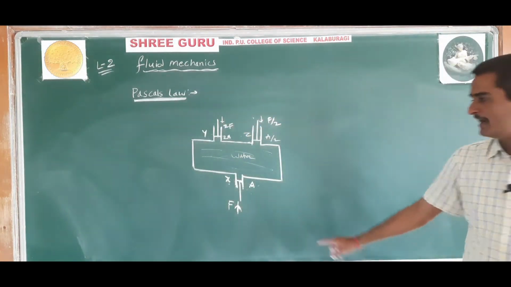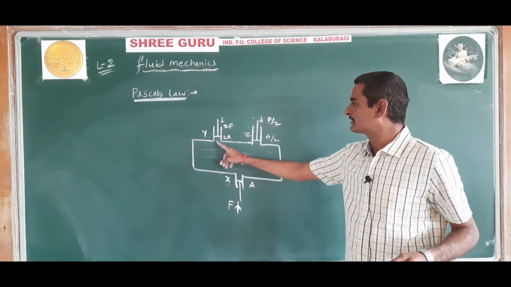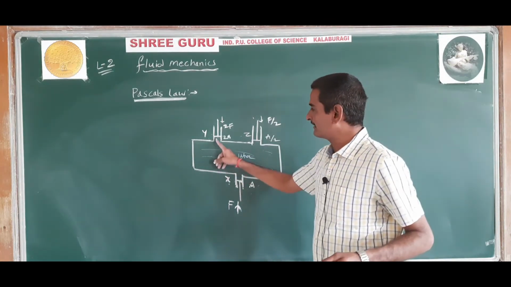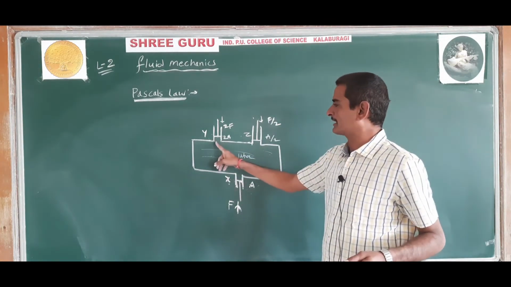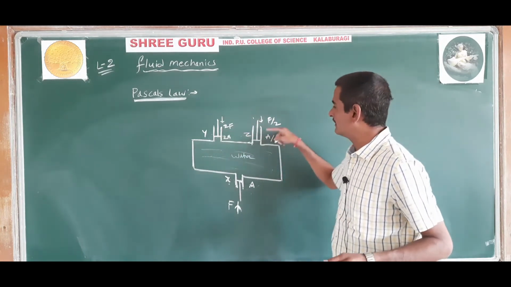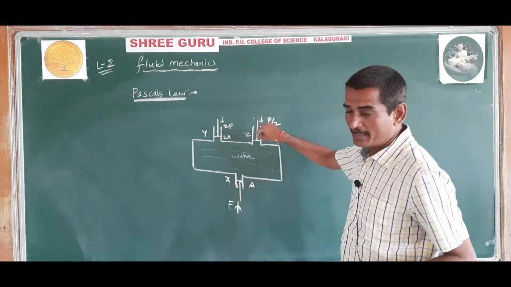This shows that the pressure applied here is transmitted to these two openings. Only a force of 2F is required to keep this piston there, and a force of F by 2 is required to keep the other piston at its position.